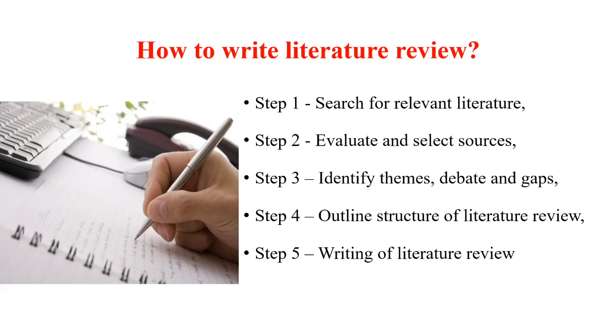Basically, writing a literature review consists of three important things. The first is the introduction, the second is the main body, and the third is the conclusion or outcomes. When you write a literature review in a dissertation, first you write the introduction, and then the second chapter is the literature review. While writing it, you have to consider three important steps.